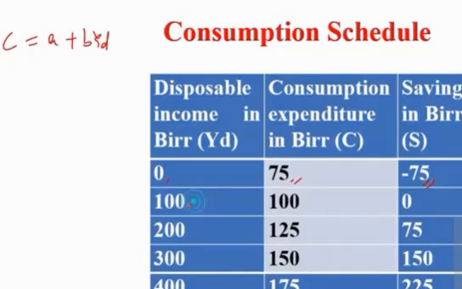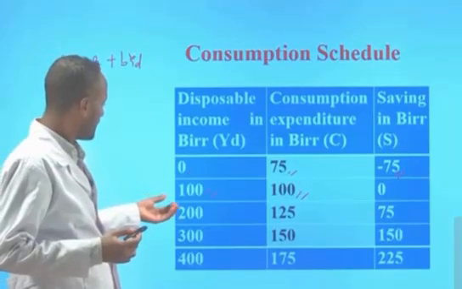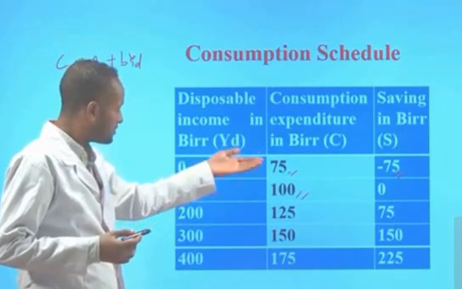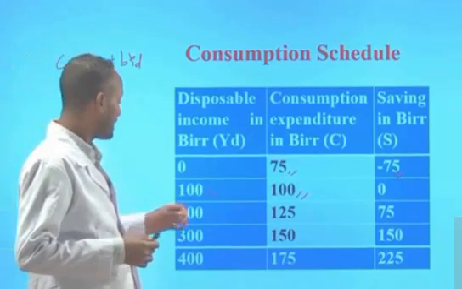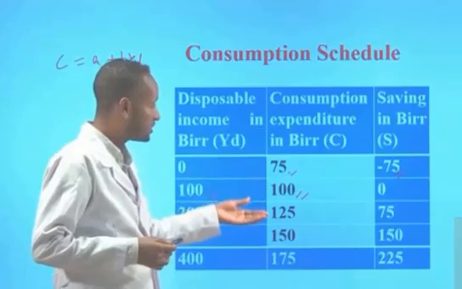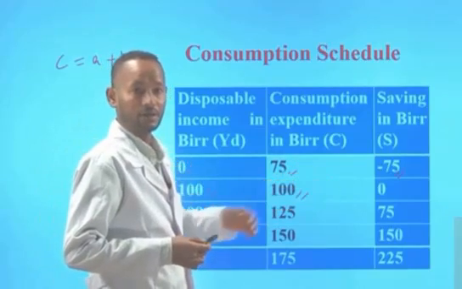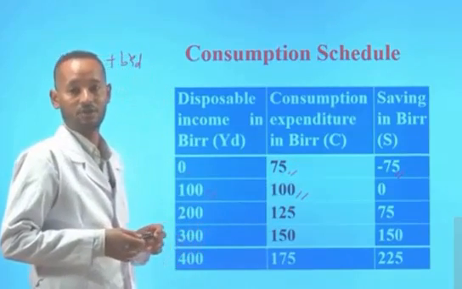When disposable income is 100 birr, the total consumption spending is 100 birr, so there is no saving. This is the break-even point, which occurs when the total consumption expenditure is equal to the disposable income. When disposable income is 200 birr, the total consumption spending is 125 birr. In this case, there is an excess of disposable income over consumption spending, which is 75 birr. Then there is saving of 75 birr.